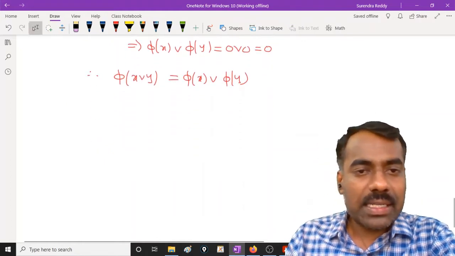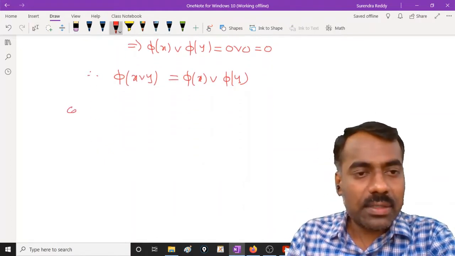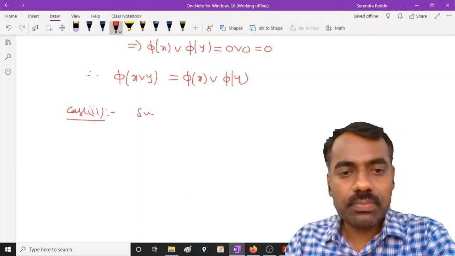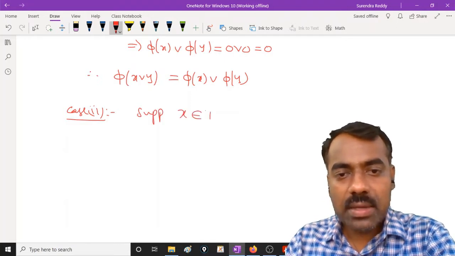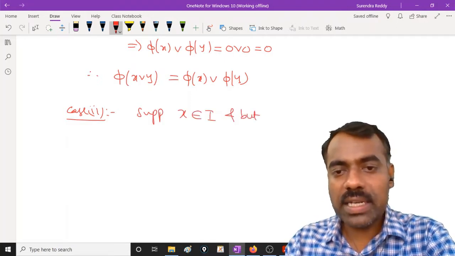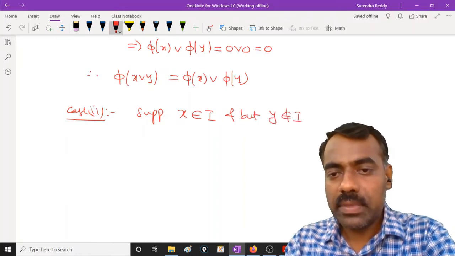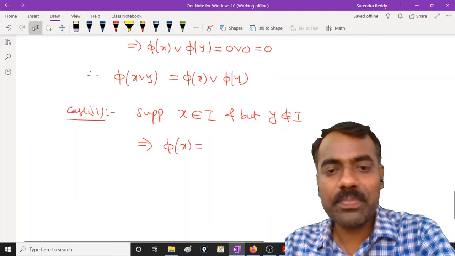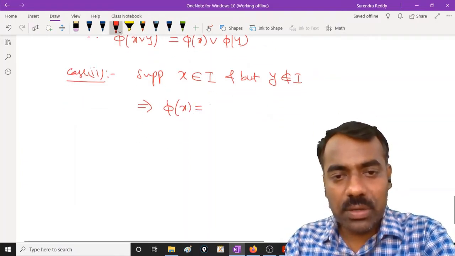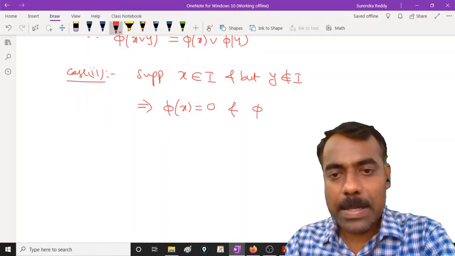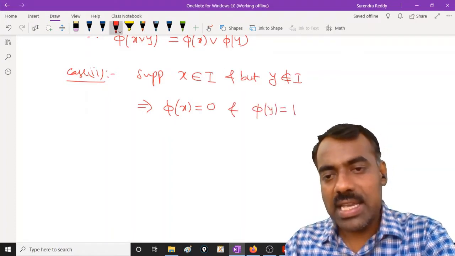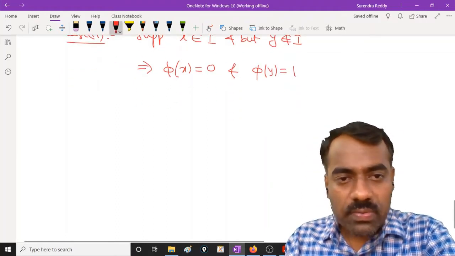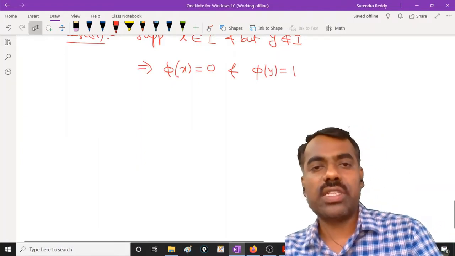Okay, but there is another case. It may be possible that one of them is in I, and suppose x is in I, but y is not in I. Then what is the value of phi of x? Because x is in I, what can you say about phi of x? Yes, phi of x is 0. And what is the value of phi of y? Because it is outside this one. Okay, then how can you find out the value of phi of x join y? That is the question.